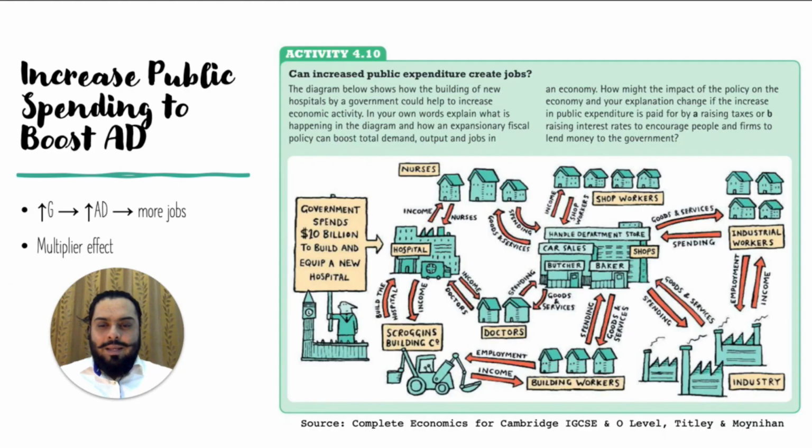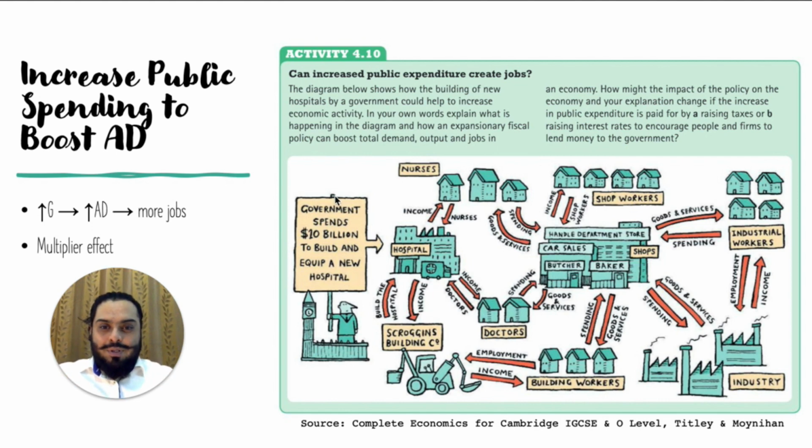Increase in public spending also increases aggregate demand. As government expenditure or public expenditure G increases, that increases aggregate demand and it creates more jobs. We'll look into this example, how a government expenditure of $10 billion to build and equip a new hospital leads to a multiplier effect. Multiplier effect means that the total increase in output in the economy is far greater than the initial expenditure in the economy.